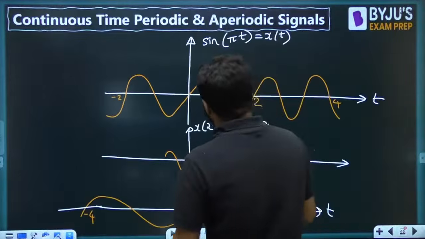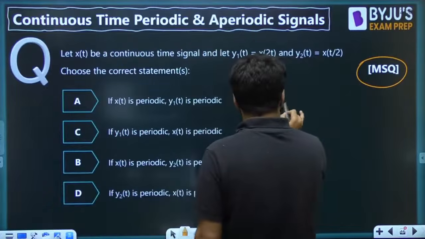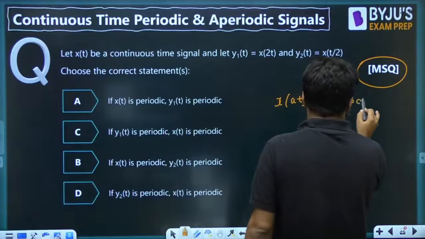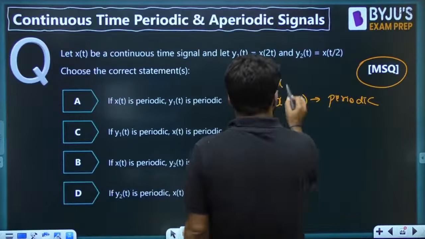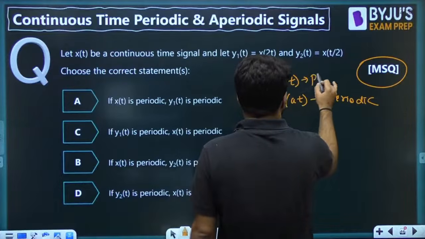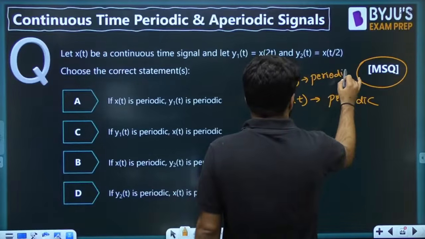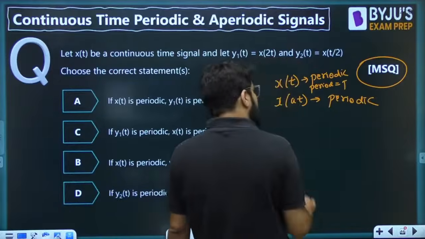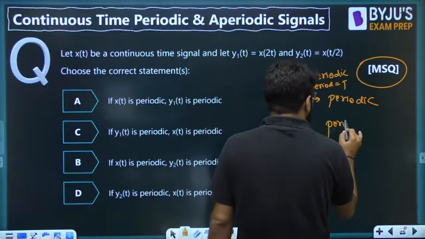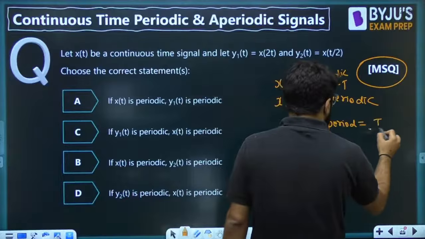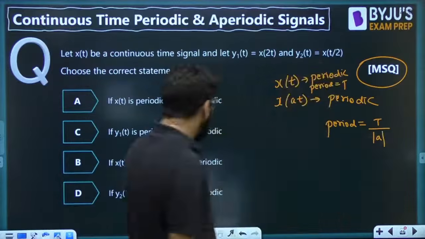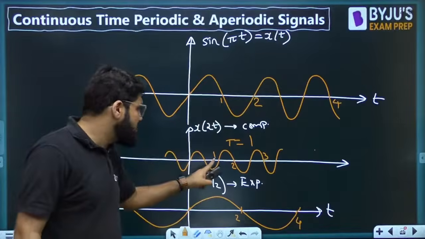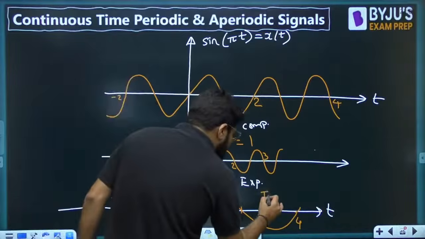So in general, I can tell you that x of at will be periodic if x(t) is periodic having some period T. x of at will also be periodic, but the period will change. What will be the period? It is T divided by modulus of a. First case, a is equal to 2, so the period becomes 2 by 2, that is equal to 1. Second case, what is the period? 4.